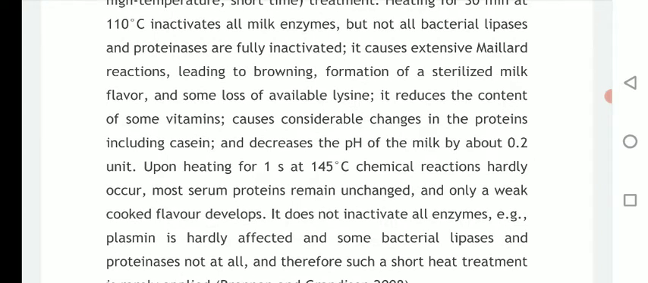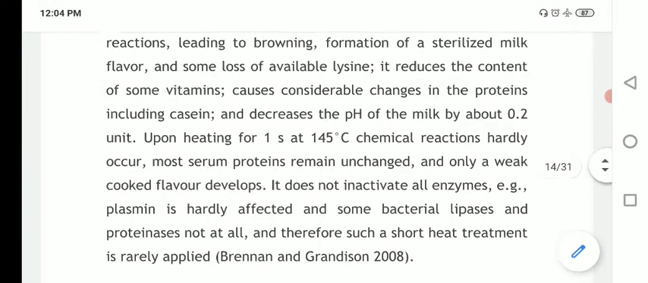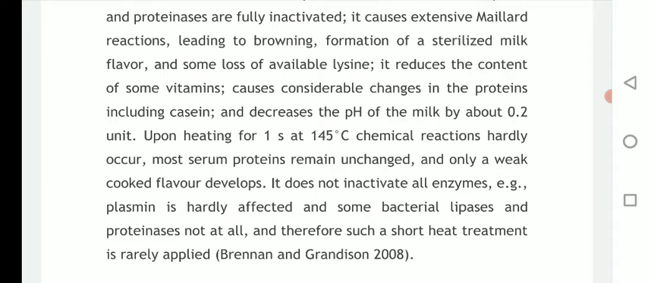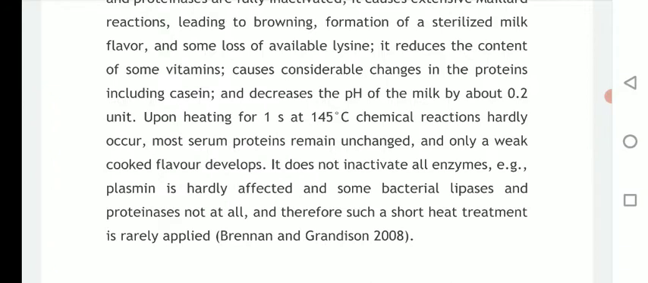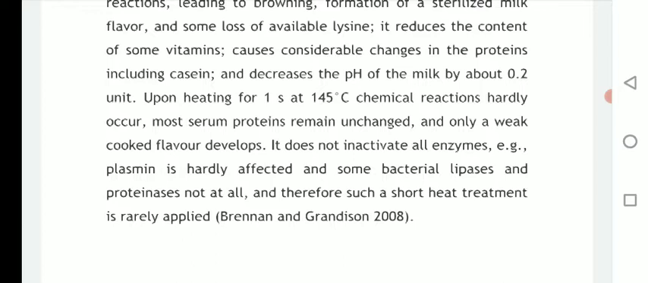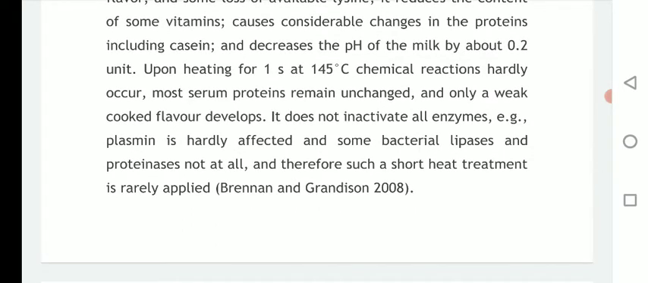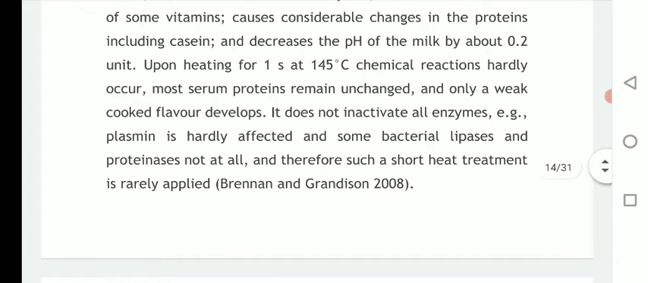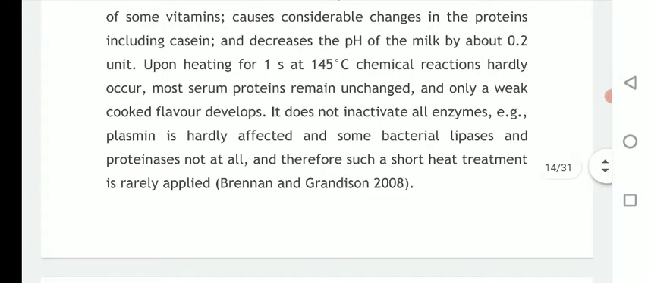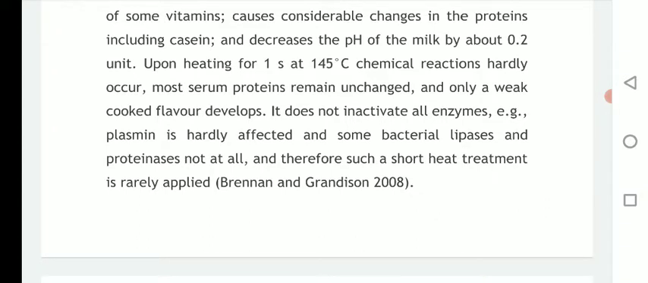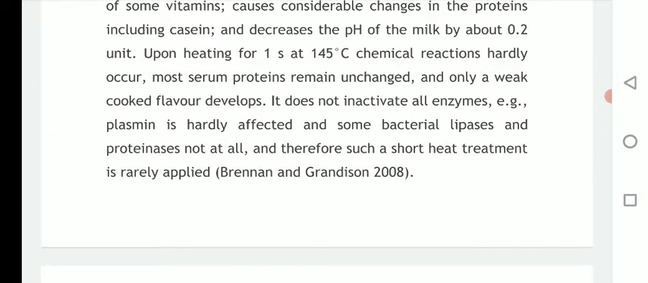It reduces the content of some vitamins also, and it causes considerable changes in protein including casein, and decreases the pH of milk by about 0.2 unit. Upon heating for 1 second at 145 degrees Celsius, chemical reactions hardly occur, so most serum proteins remain unchanged and only a weak cooked flavor develops. So it does not inactivate all enzymes. For example, plasmin is hardly affected, and some bacterial lipases and other proteinases not at all. Therefore such a short heat treatment is rarely applied.